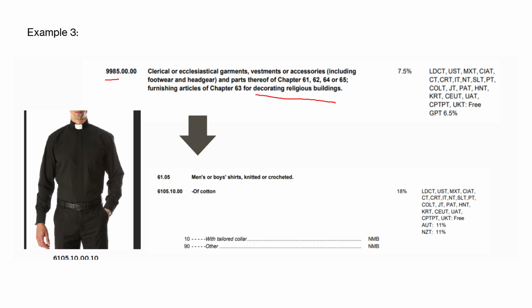But if I use 9985, it reduces the amount of duty from 18% down to 7.5%. So it doesn't give them 100% free, but it's still a good reduction of duties.